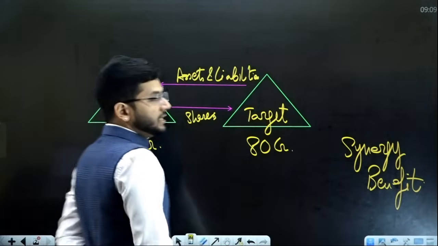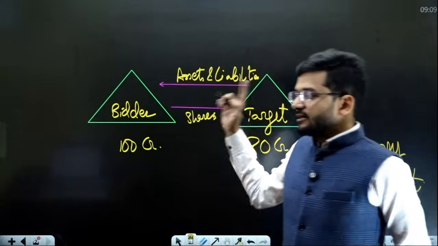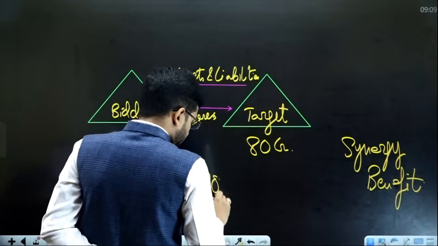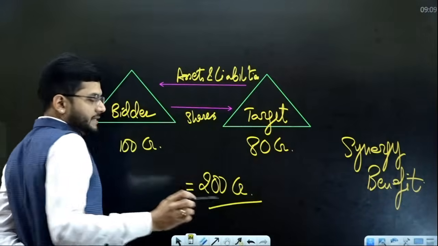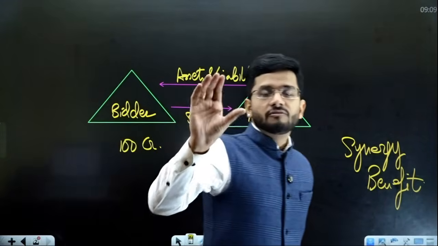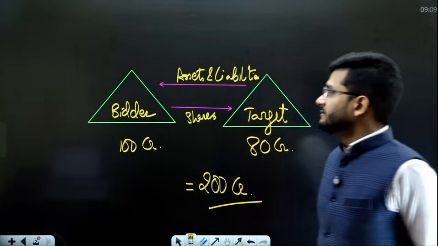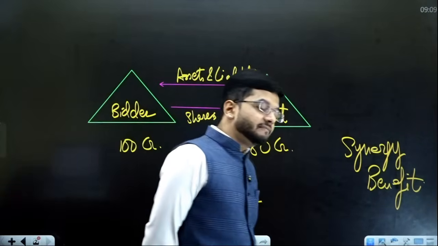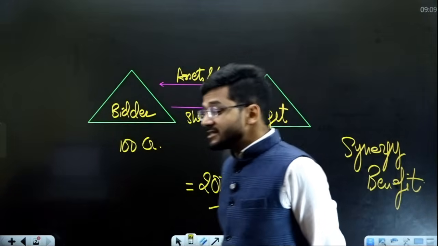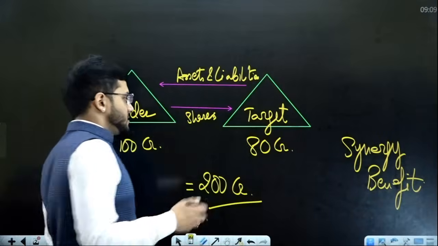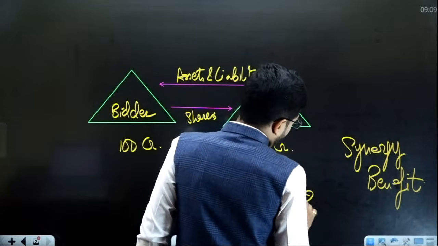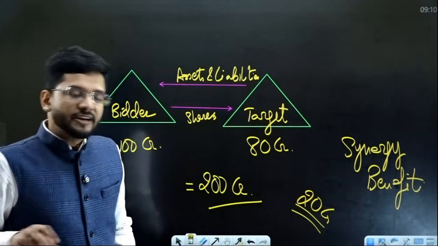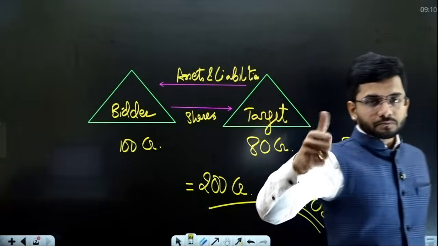Value of target company is 80 crore rupees. Value of bidder company is 100 crore rupees. Together, if they join hands, they form a company worth 200 crore rupees. You please tell me, what is the synergy benefit? The synergy benefit is 20 crore rupees. 20 crore rupees is extra, which is fetched if both these companies work together.